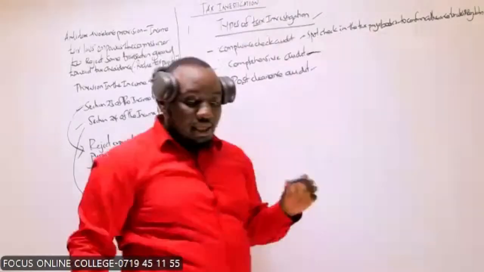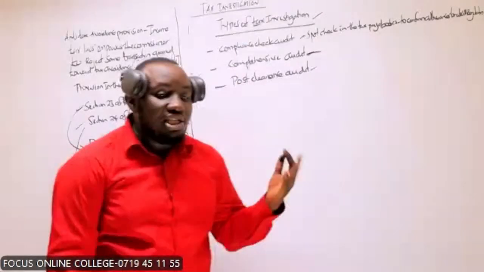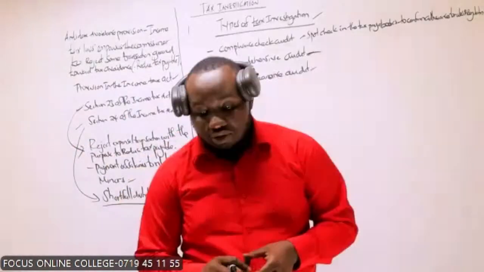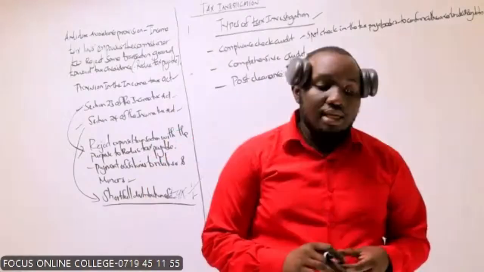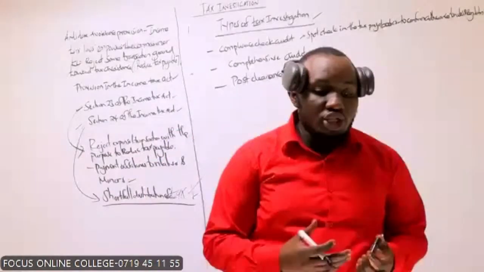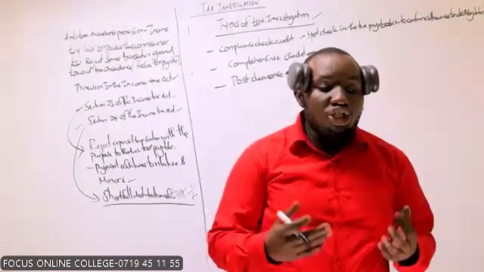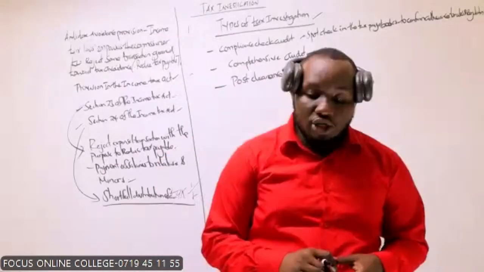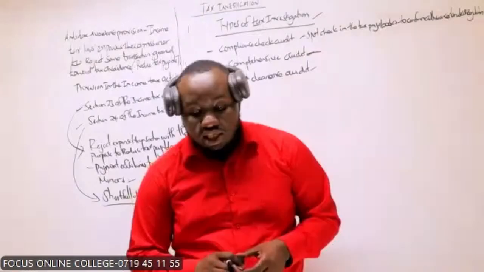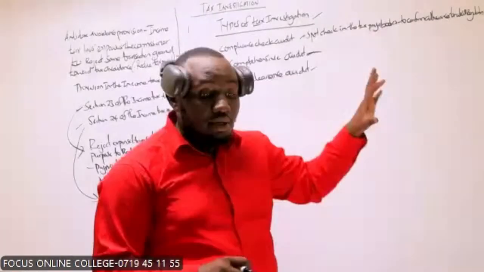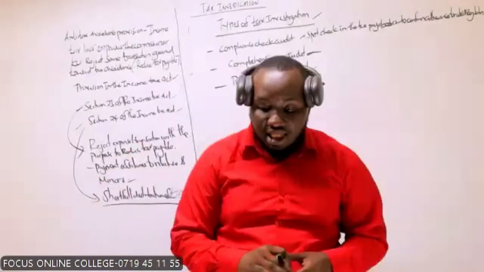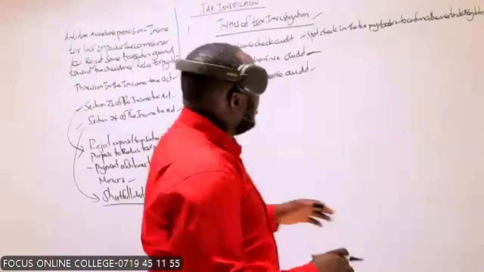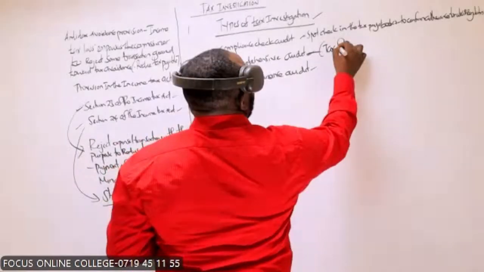Comprehensive. The word comprehensive basically means detailed altogether. Are we together? So when you talk about comprehensive, that is more detailed. It involves investigating and auditing the books of account of the taxpayer. But this normally happens in circumstances. One of the circumstances where this would work is when you have a tax fraud.